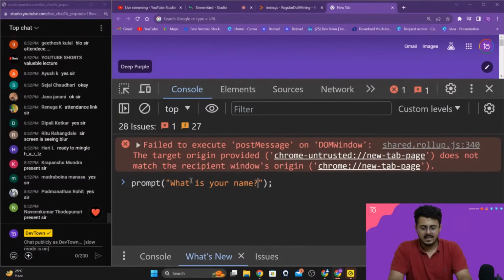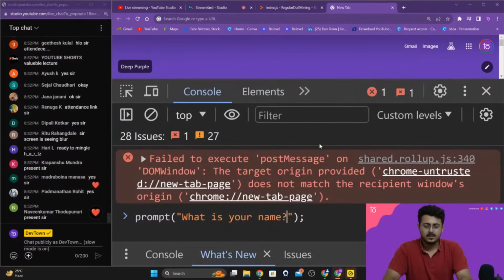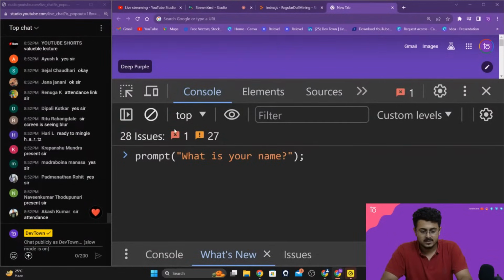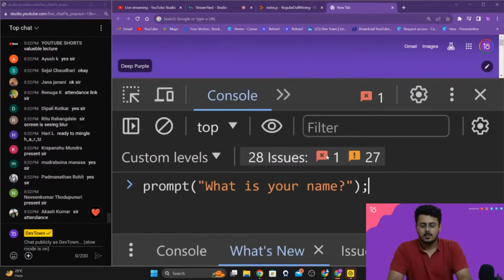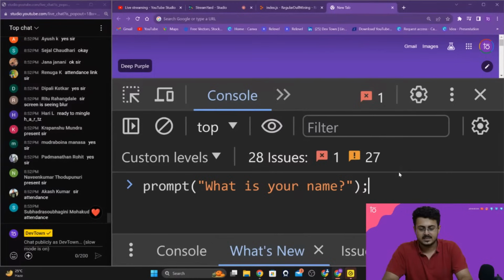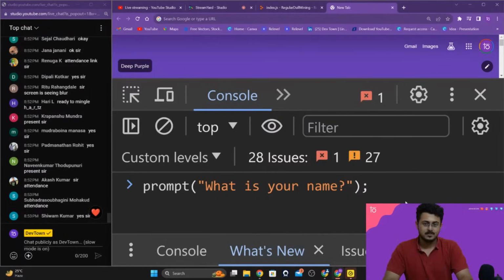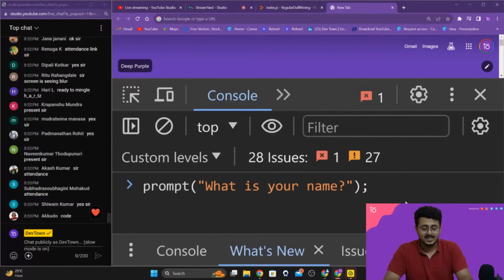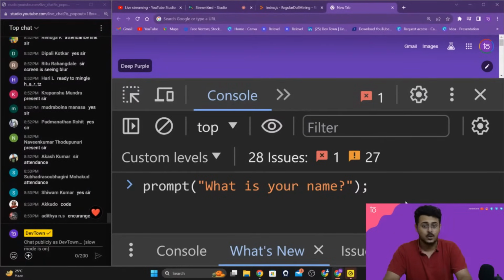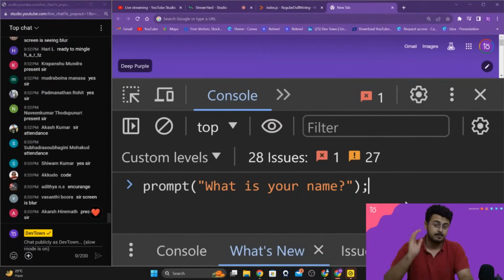Simple line of code, guys. Prompt, what is your name? Let me just remove these issues. Prompt, what is your name right over here, guys. Now, why we are writing our code right over here, again I will be explaining that to you once we start learning about Node.js in the next 2 days itself. But please do remember this, that this particular line of code we had written not in our Replit, but inside of our browsers. Okay, please do remember that.